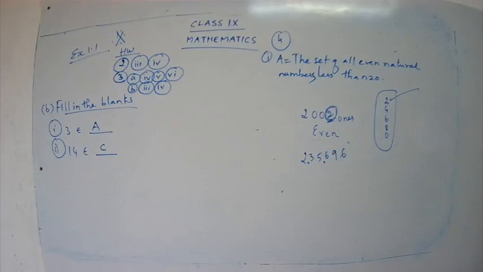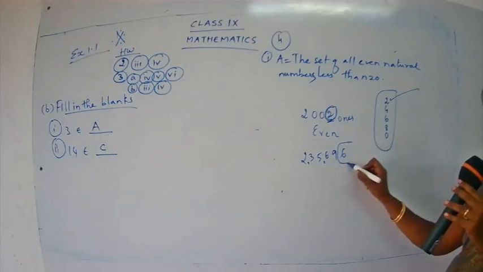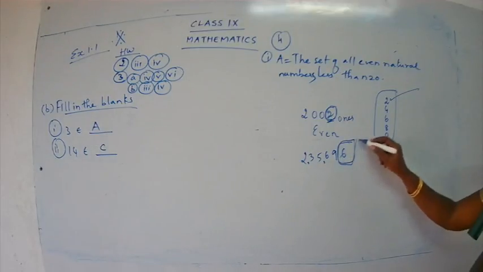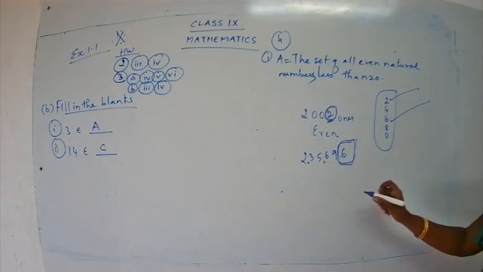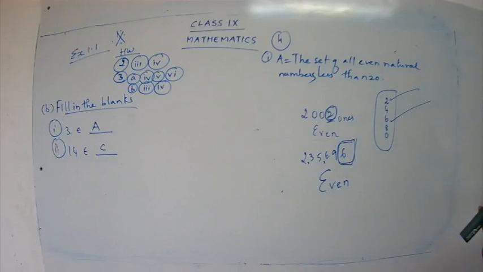We are not going to focus on any other digits. It may be any number of digits, it may be in crores or in lakhs. The only thing you are going to do is check the last digit. What is the last digit here? The last digit is 6. So when you have 6, it is called an even number. Are you getting my point?